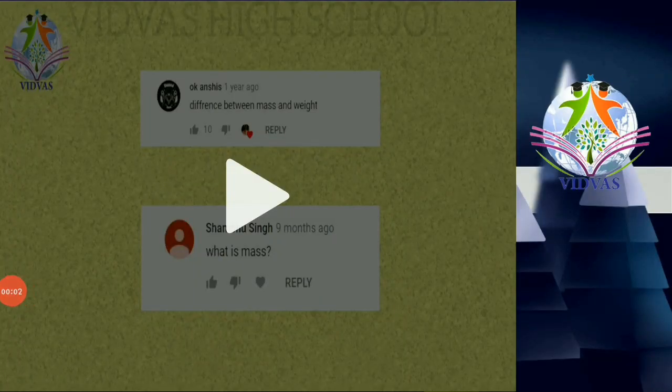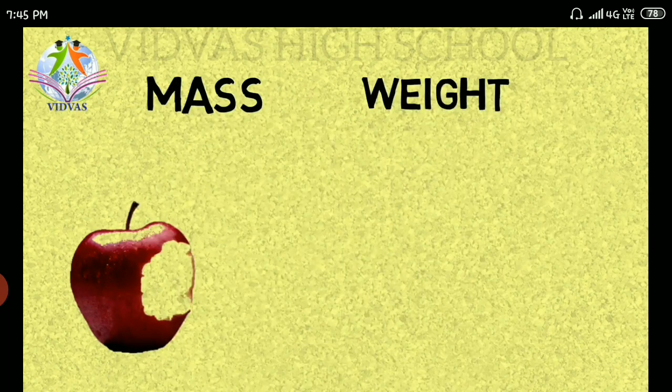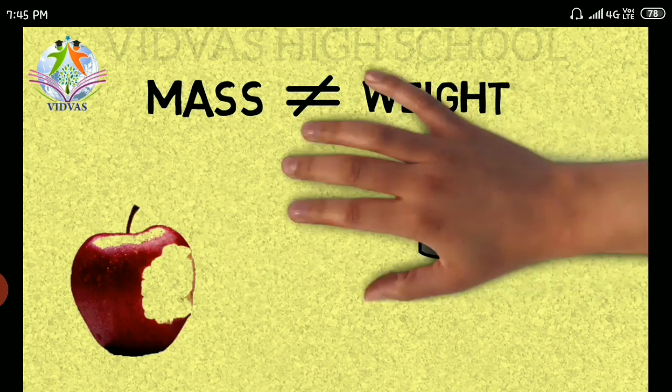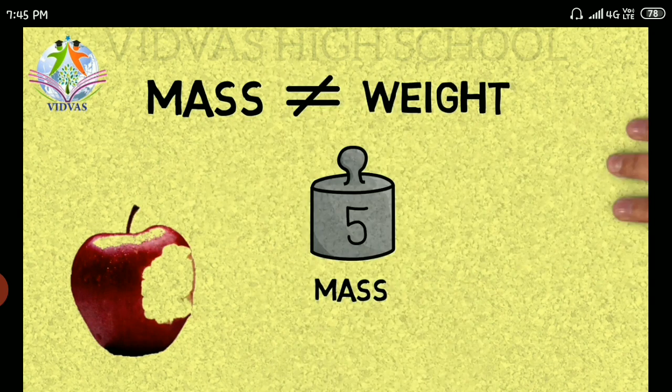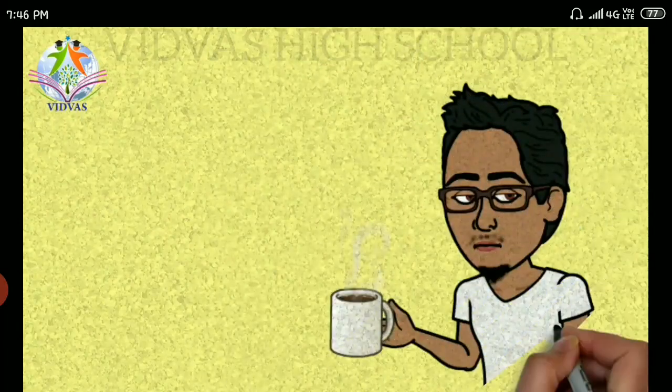Let us discuss about mass clearly in this video. In our general life we use the unit of mass for weight. So generally people assume that mass is equal to weight, but we know that mass is not at all equal to weight according to our science. So what does a mass of 5 kg mean? That means it consists of 5 kg of particles and it has 5 newtons of weight, 5 newtons of force acting on it.